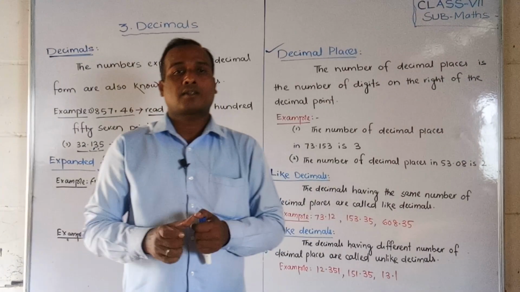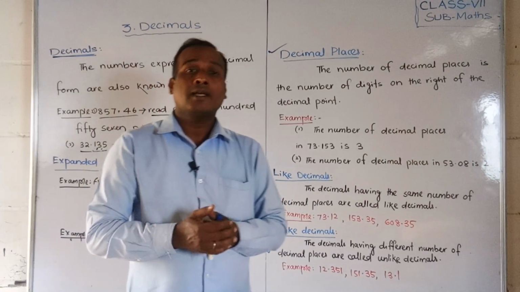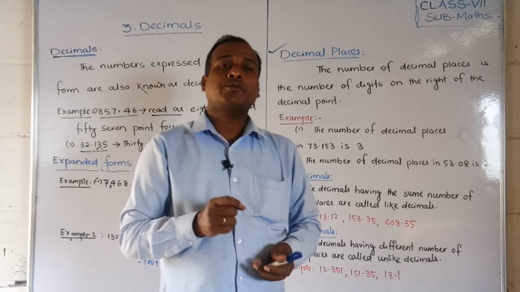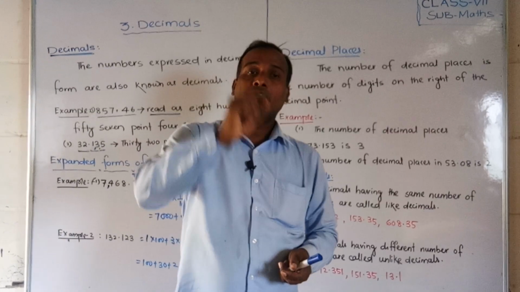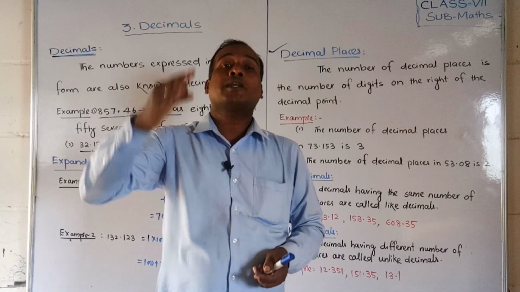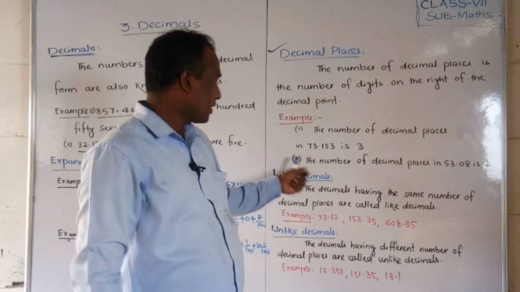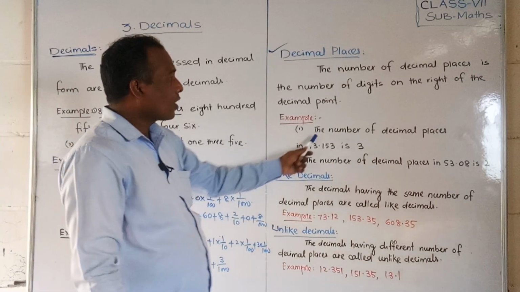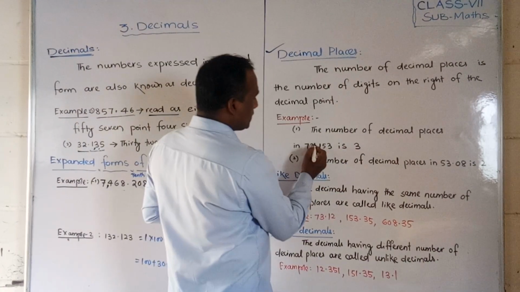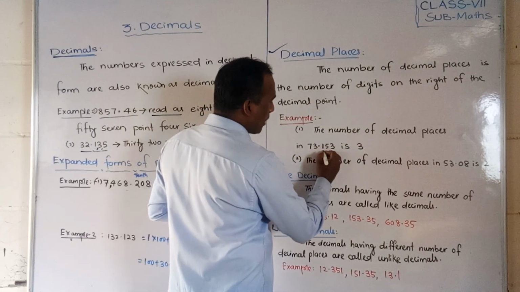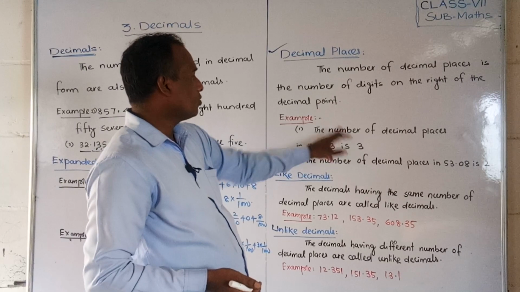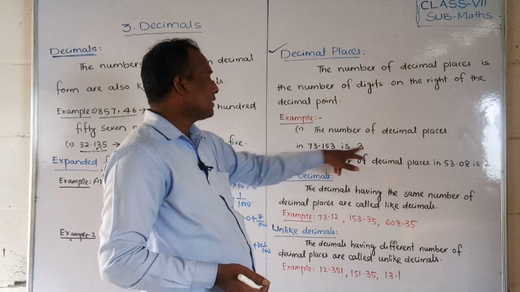In a decimal number, how many decimal places are there? How should we find out? Now we have to check that after the decimal point, how many digits are there? How many numbers are there? You have to check. For example, the number of decimal places in this number, you should find out that after the decimal point, how many digits are there? Now 3 digits are there. 1, 2, 3. So the number of decimal places is 3.